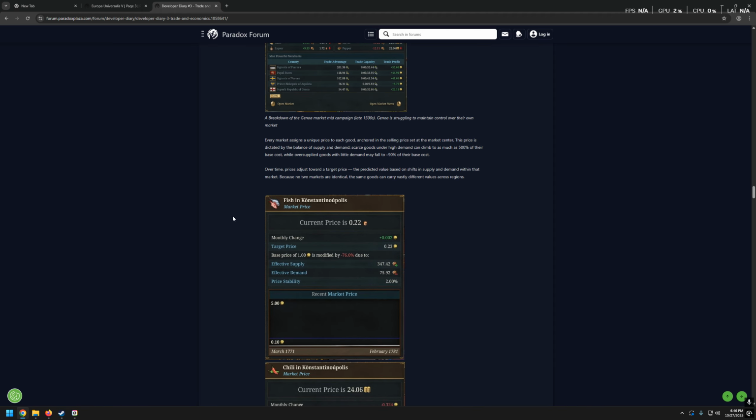Every market assigns a unique price to each good, anchored in the selling price set at the market center. This price is dictated by the balance of supply and demand. Scarce goods under high demand can climb to as much as 500% of their base cost, while oversupplied goods with little demand may fall to 90% of their base cost. Over time, prices adjust toward a target price, the predicted value based on shift in supply and demand within that market. Because no two markets are identical, the same goods can carry vastly different values across regions.